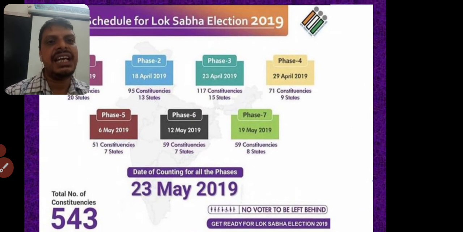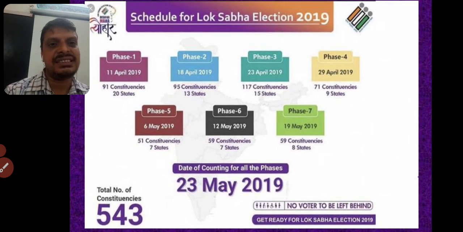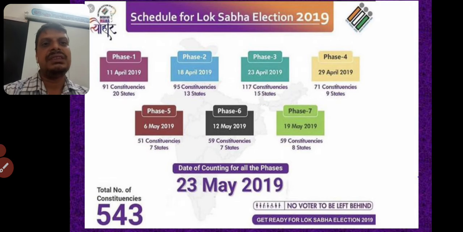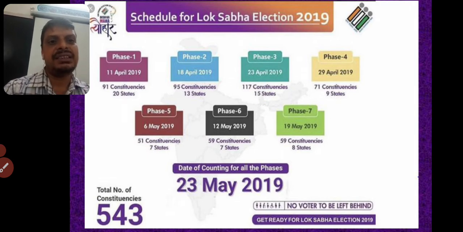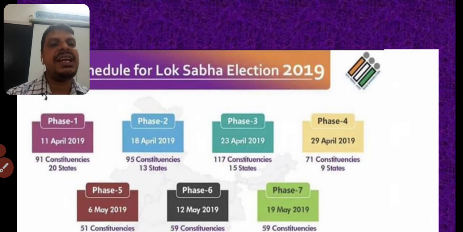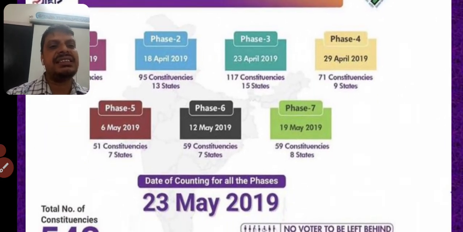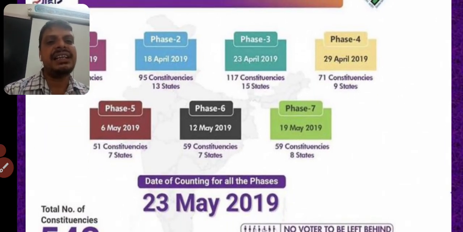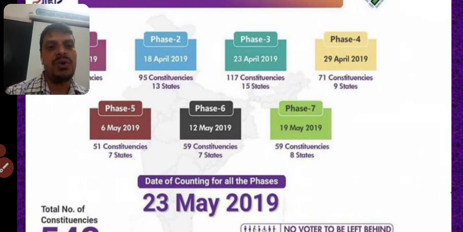You see here, recently held elections in 2019, nearly 7 phases. The elections were held in 7 phases from 11th April 2019 up to the 7th phase on May 17th. So with this we can understand that India is the largest democracy in the world.